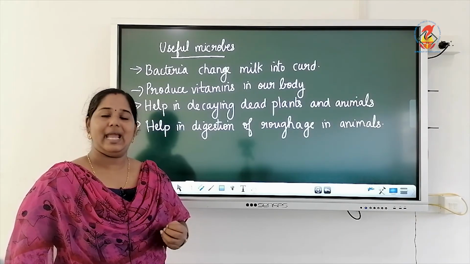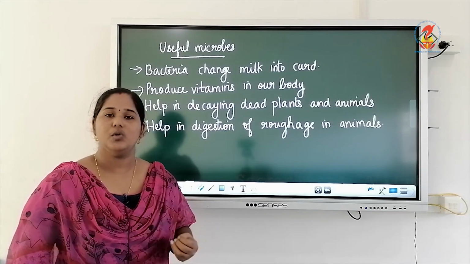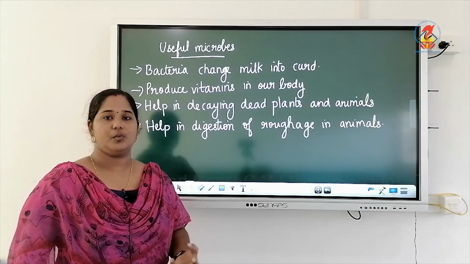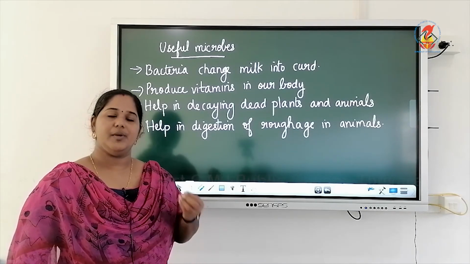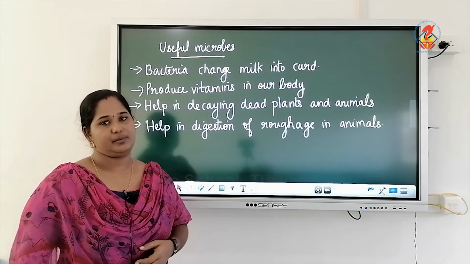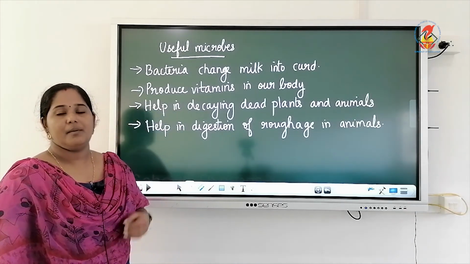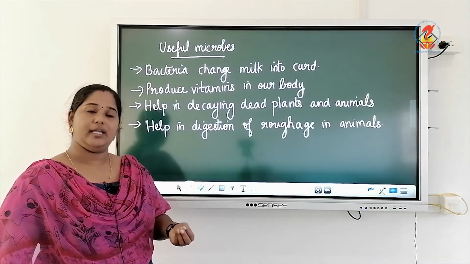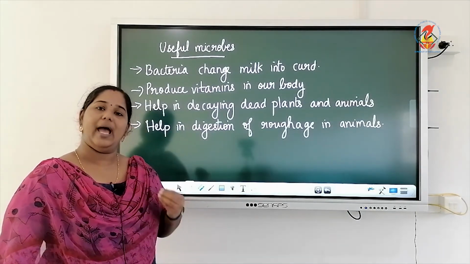Microbes mainly enter through cuts or wounds in our skin. That is why we are asked to cover the cuts or wounds always, because we must not give a chance for microbes to grow in that wound and cause infection. Microbes can also enter into our body from polluted food and water.